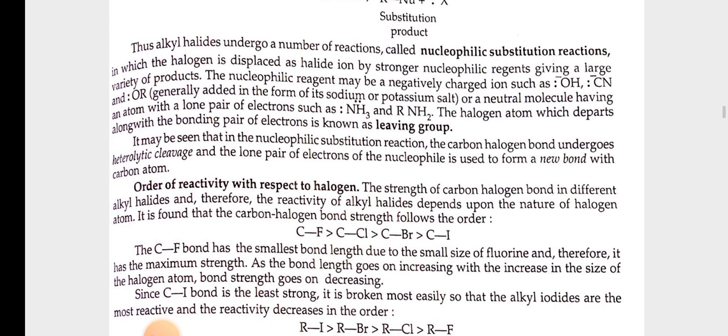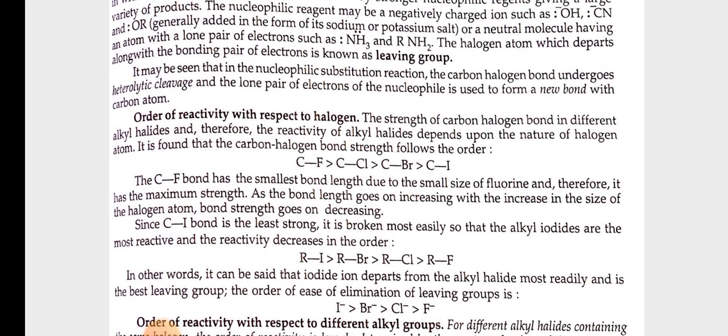The strength of the carbon-halogen bond in different alkyl halides, and therefore the reactivity of alkyl halides, depends upon the nature of the halogen atom. It is found that the carbon-halogen bond strength follows the order C-F, C-Cl, C-Br, C-I. The C-F bond has the smallest bond length due to the small size of the fluorine atom.